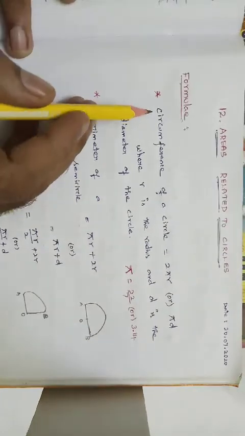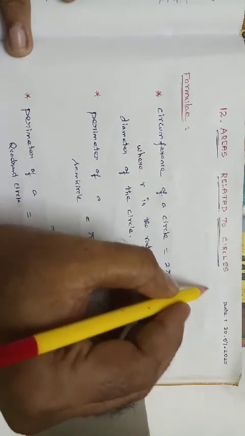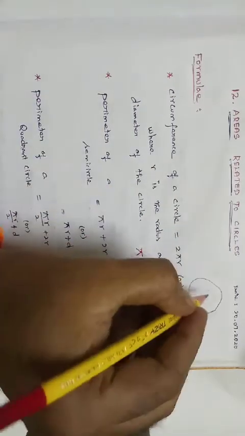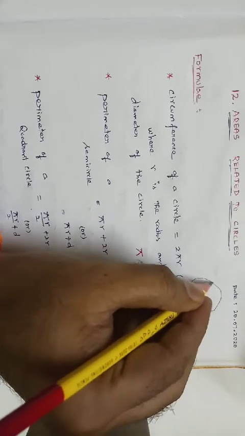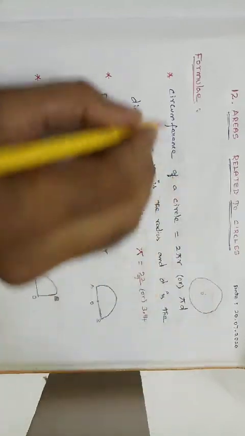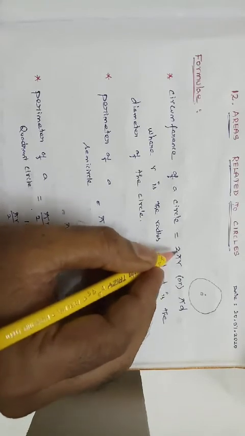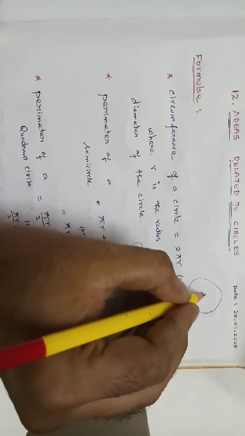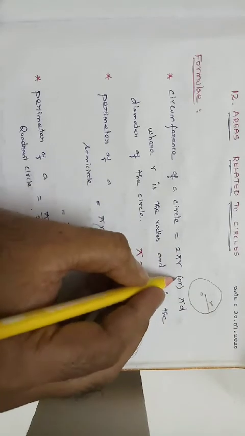The first formula, circumference of a circle. The circumference is the outer layer. This is the circle, center point O, this is the inner part, and this is the outer layer. Calculating this outer layer is called circumference. Circumference of a circle is 2 pi r, where r is the radius of the circle from the center point, or pi d.